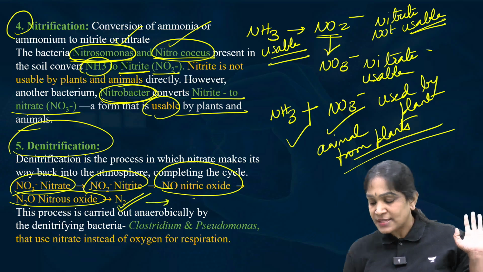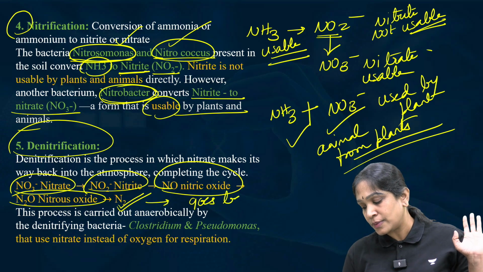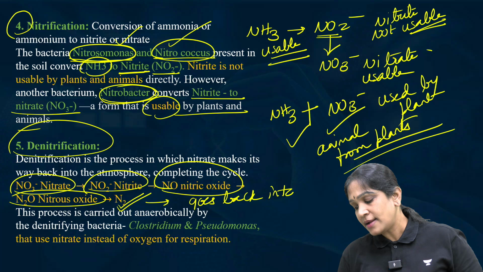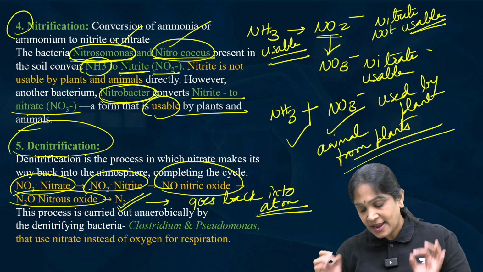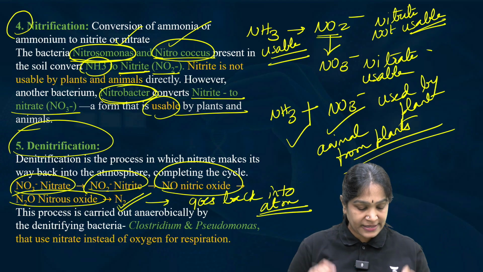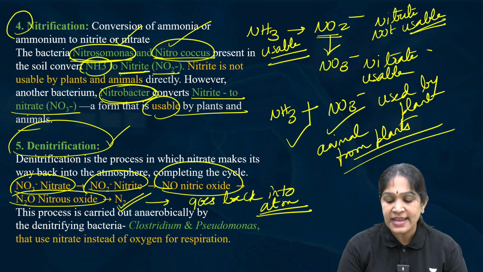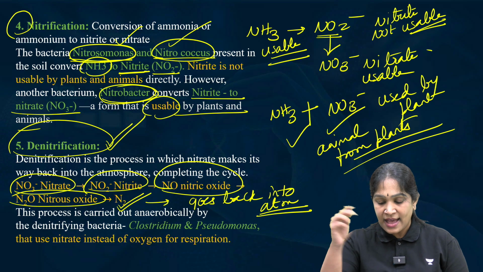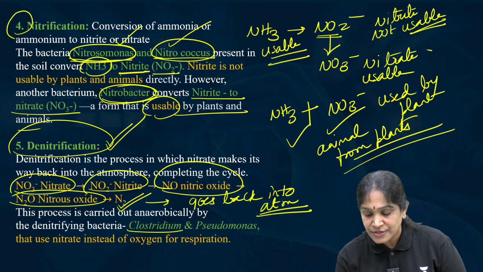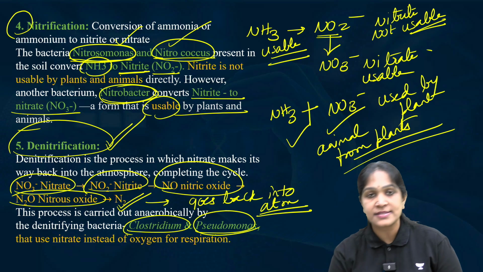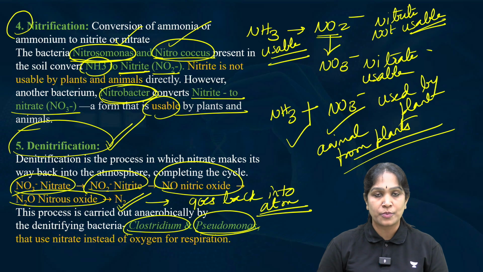It means this goes back into the atmosphere. With this, the nitrogen cycle is completed. Who will do this denitrification process? Again bacteria. Clostridium and Pseudomonas.